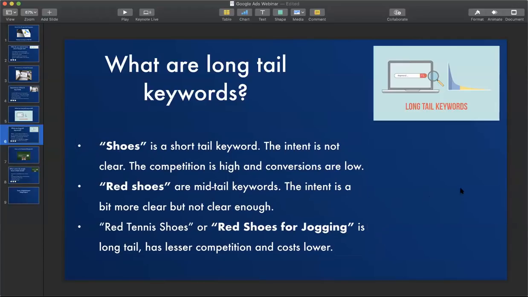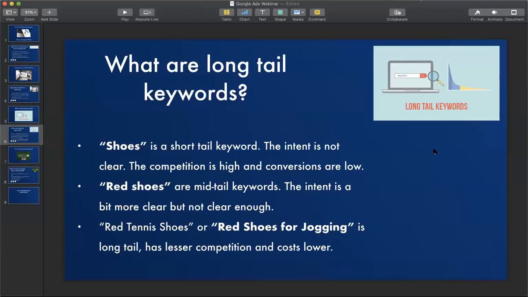So what I want you to do right now is go ahead and type in the chat box a keyword which you think is a long tail keyword that you would search for when you are looking for a product or service on Google. You might be searching for laptops, mobile phones, or houses. So I am looking at some keywords here.